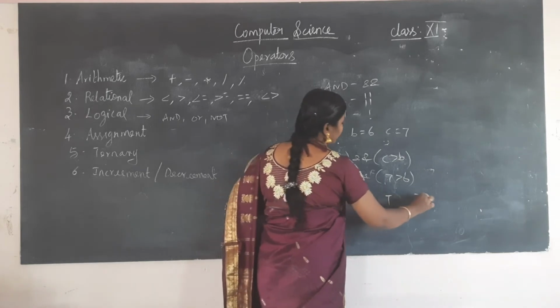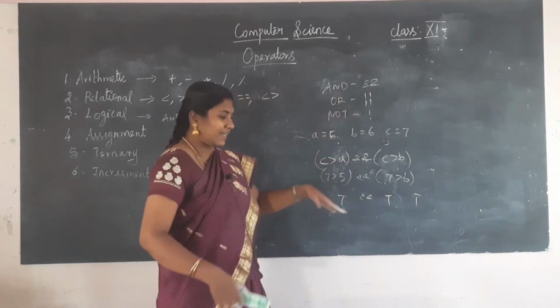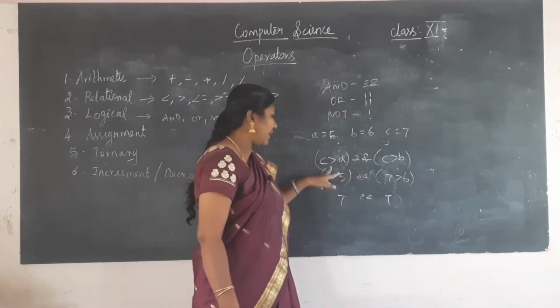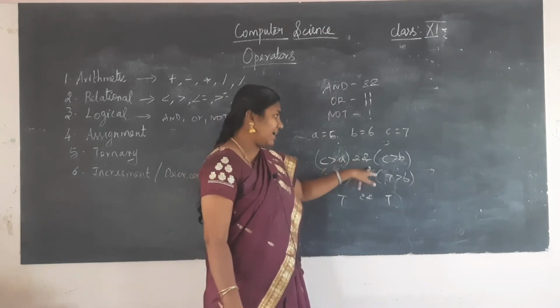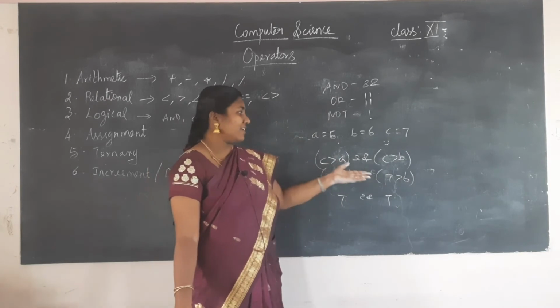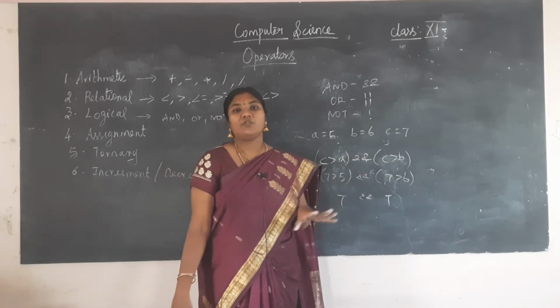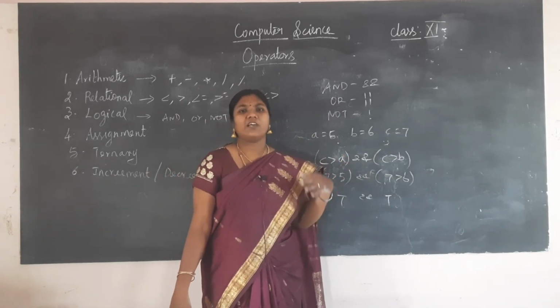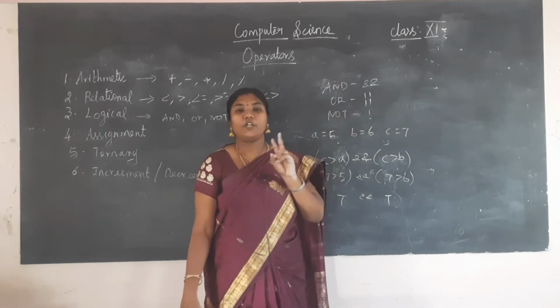So true and true means we will be having true. So if I am having C greater than A and C greater than B, then C is the greatest one, isn't it? So for this purpose, we will be using the AND operator, and similarly the OR operator also, which will be having 2 pipe symbols.